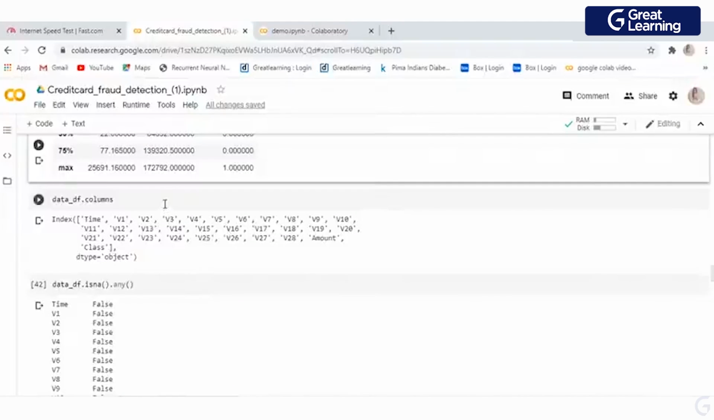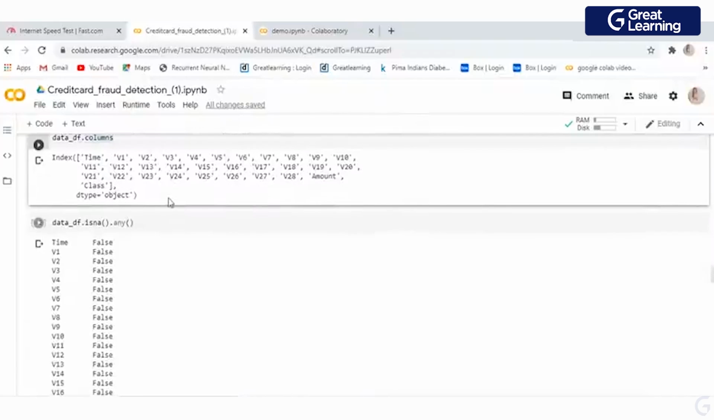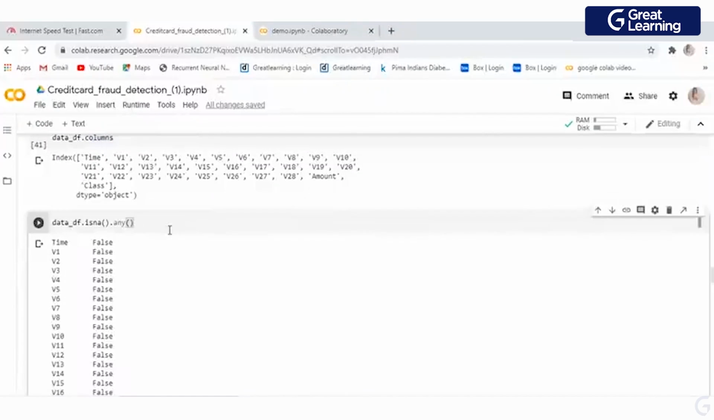Now if you want to see what columns you have in your data, you can use the dot columns function. Okay, now first we need to go for checking our data. Is my data unstructured or structured, and how many null values do I have in my data set? Because we all know that making a model with null values cannot give you a good prediction. So we always try to remove null values from our data set, or replace those null values with something like zero or nan.